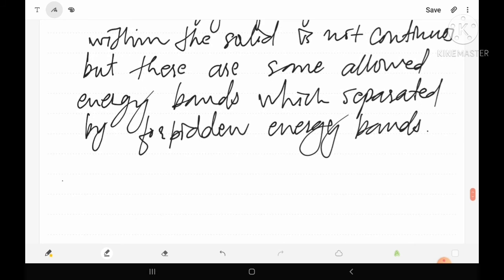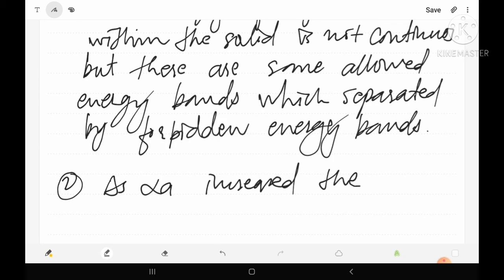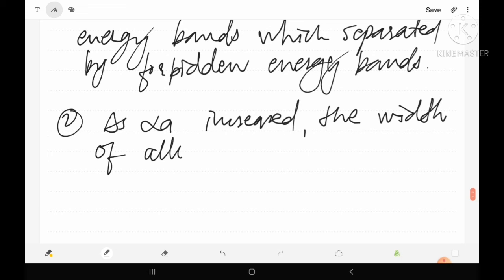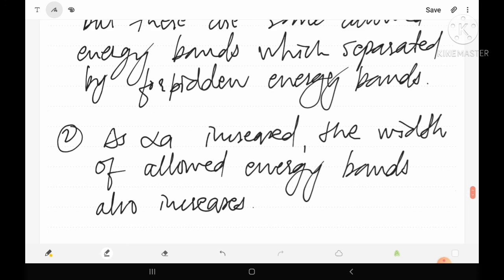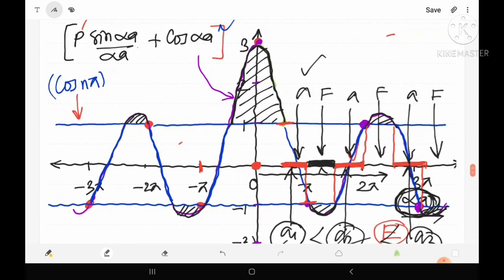So the second observation: as alpha A increases, the width of allowed energy bands also increases. This is the second observation. Now let's see the third observation.